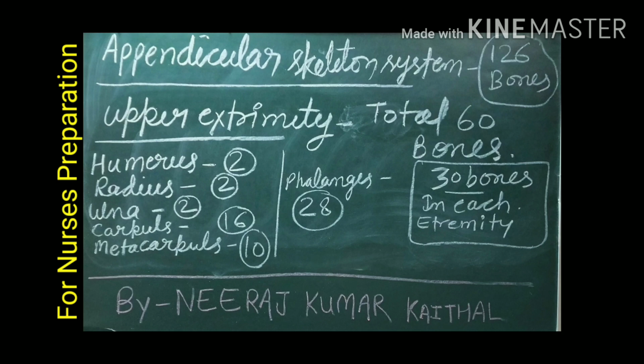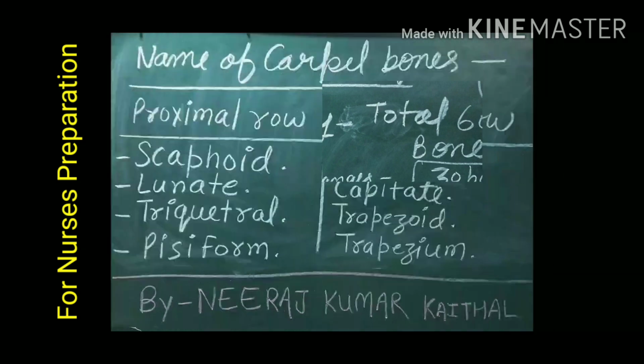Radius and ulna, both bones come parallel to each other. They are found between elbow and wrist. Carpal bones are situated in the wrist. Metacarpal is found between carpal and phalanges bones. Phalanges bones are 28 in total number, found just distal to the hands.